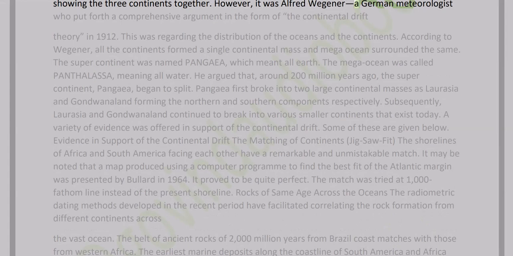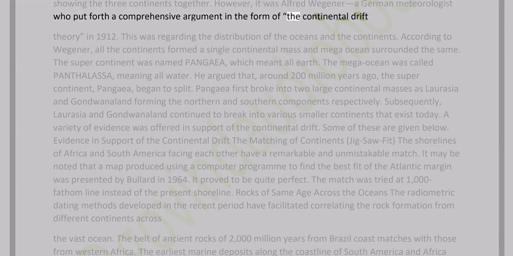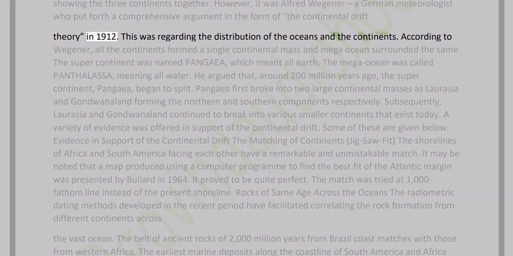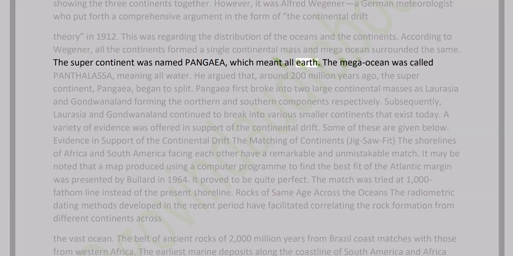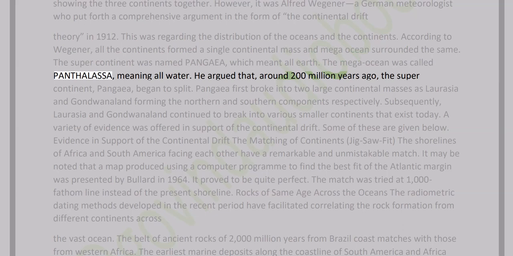However, it was Alfred Wegener, a German meteorologist, who put forth a comprehensive argument in the form of the continental drift theory in 1912. This was regarding the distribution of the oceans and the continents. According to Wegener, all the continents formed a single continental mass, and a mega-ocean surrounded it. The supercontinent was named Pangaea, which meant all Earth. The mega-ocean was called Panthalassa, meaning all water.